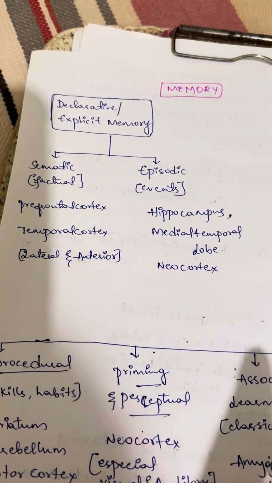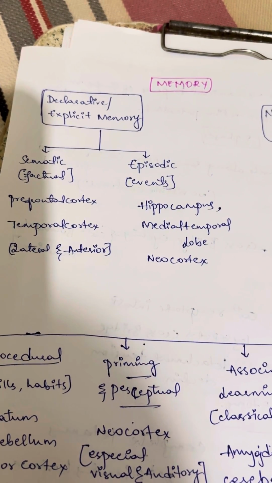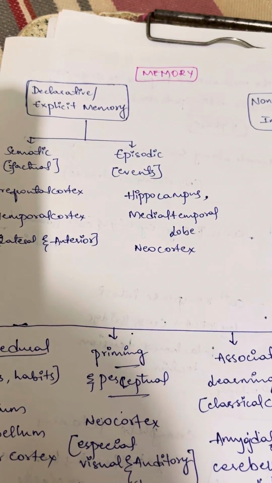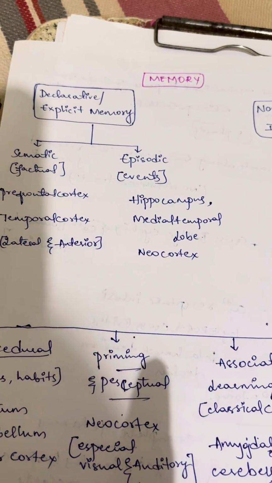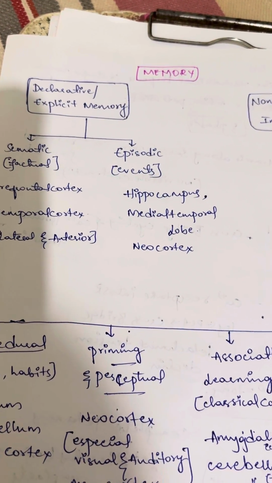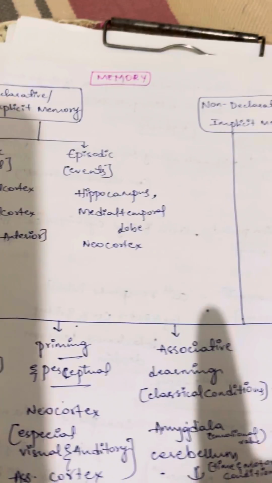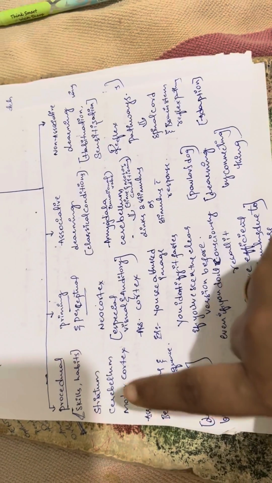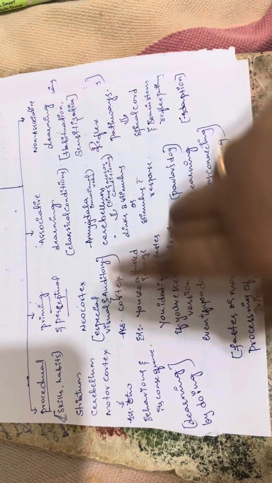memory of an event. Semantic memory is stored in the prefrontal cortex and temporal cortex, that is the lateral and anterior part of the temporal cortex. And episodic memory is stored in the hippocampus, medial temporal lobe and neocortex. Coming to non-declarative memory, they are of four types: procedural, priming and perceptual, associative learning and non-associative learning.